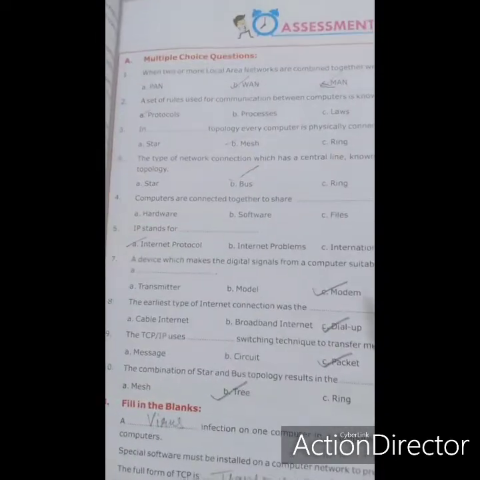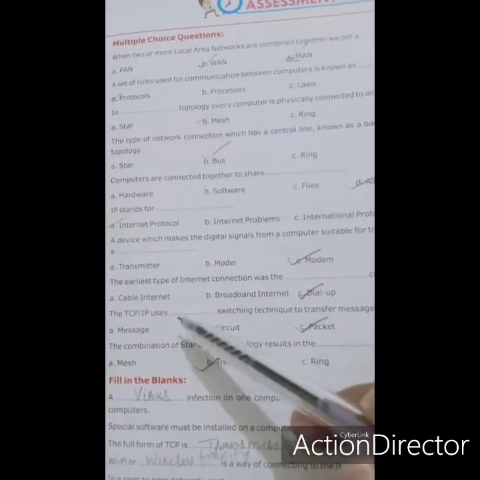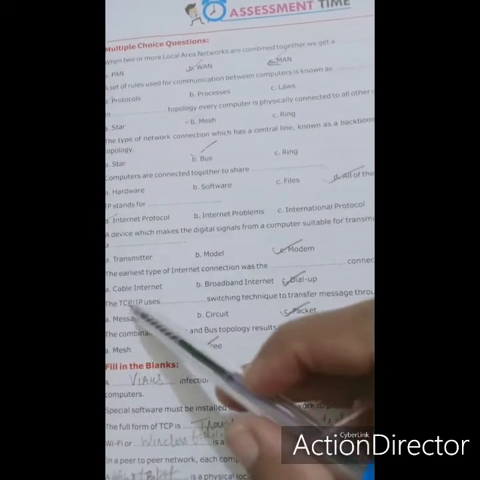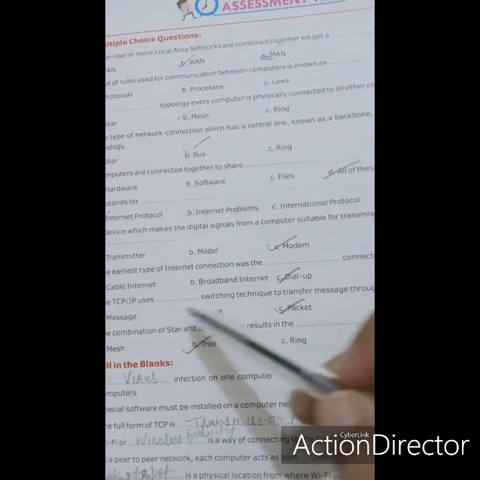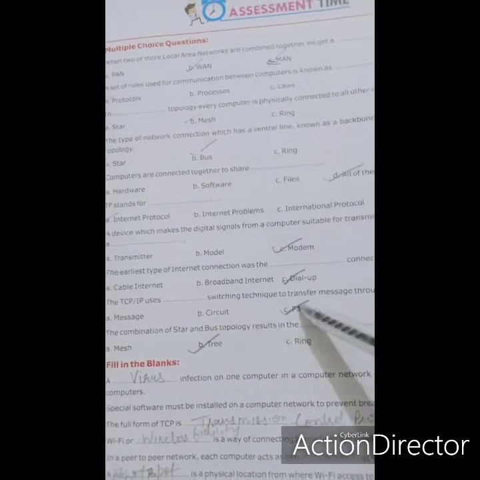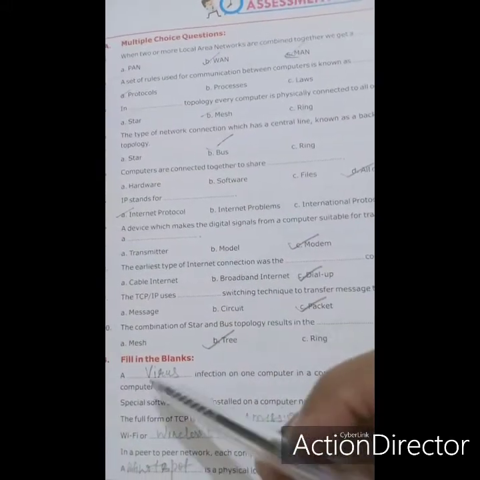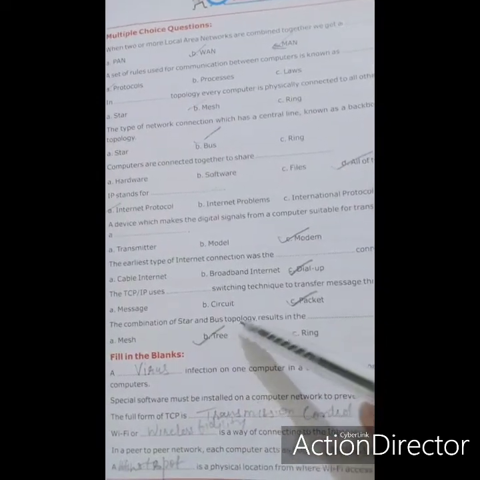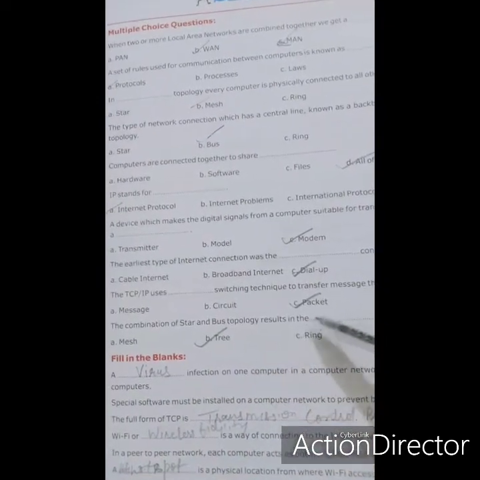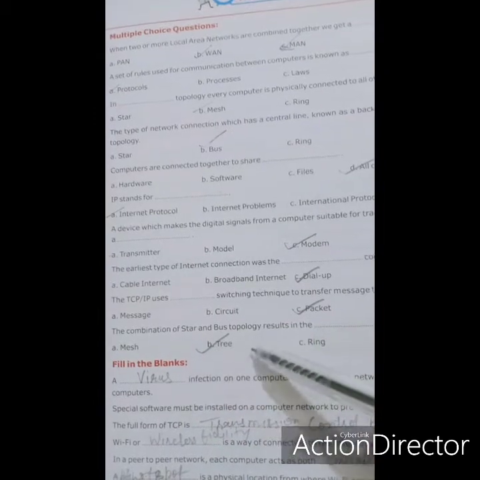Next is the TCP IP uses dash switching technique to transfer message through internet. TCP IP uses which switching technique? Packet switching technique, right? The combination of star and bus topology result in the mesh, tree and ring.